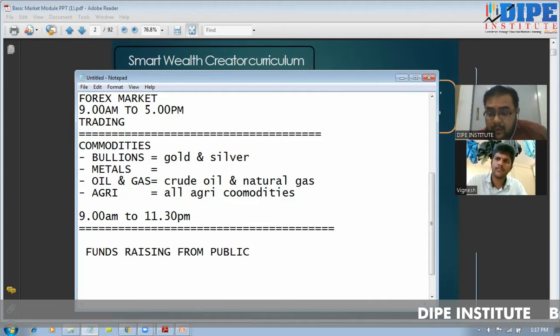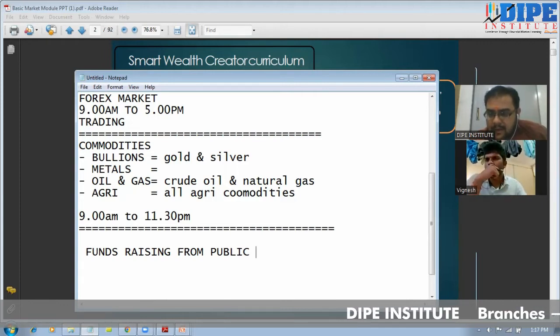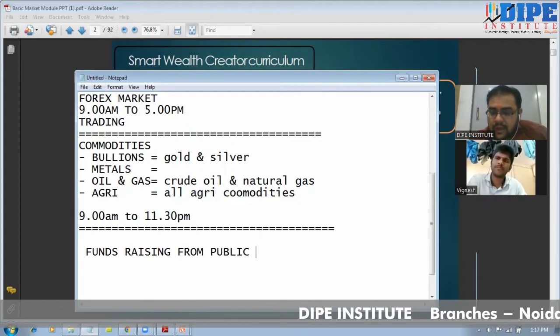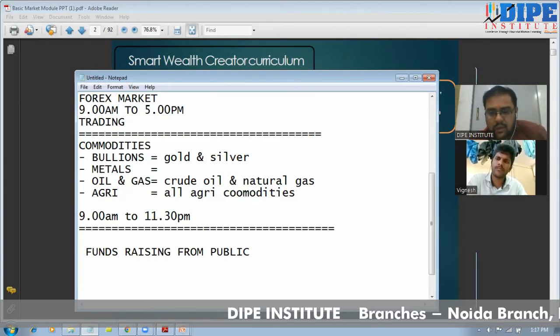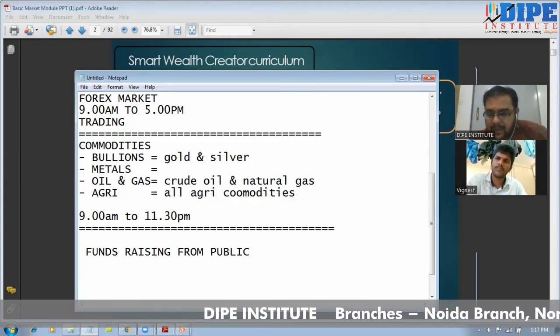But why only public, why fundraising from public? If a company wants to raise funds, that can be easily done from a bank. That can be easily done from an investor. An investor can invest money in the company, in the startups. Many investors invest. So why only public, not a bank?